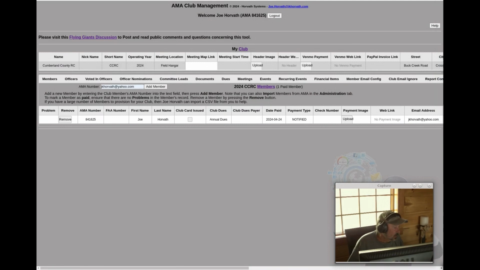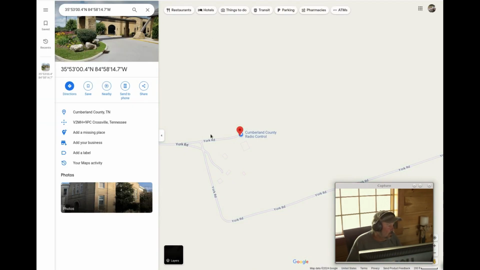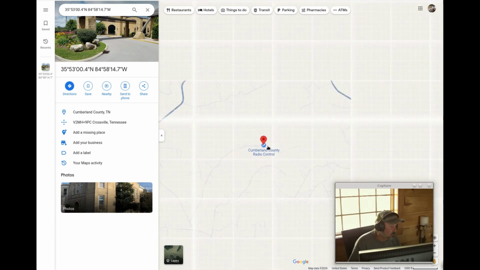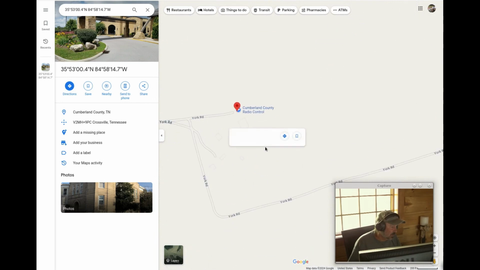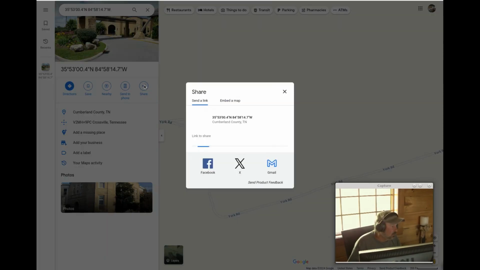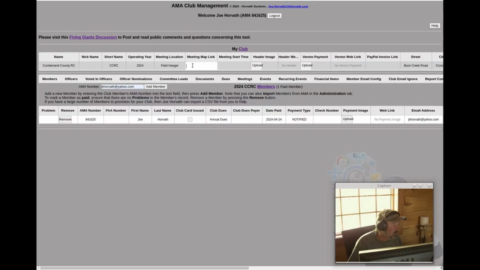Okay, so the way you do this is if you go to Google and you find where your club meets, and so this is just where my club meets here at Cumberland County Radio Control, then if you click on this share in Google Maps, you'll get this pop up and just say copy link. And then if you go back to the club management, then right here in meeting map link, just paste it. And really, that's all you need to do for the meeting map link.